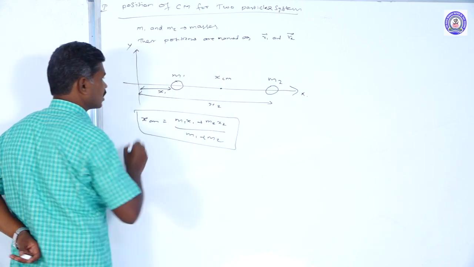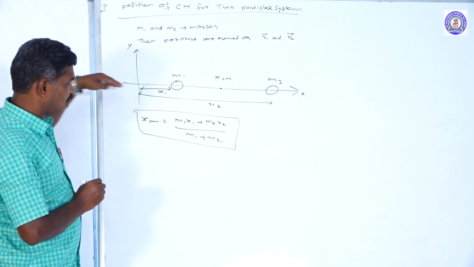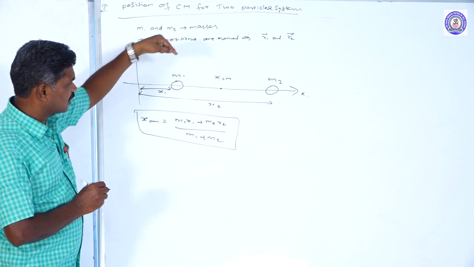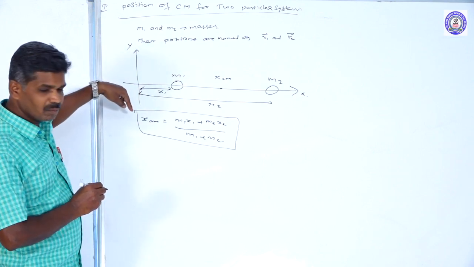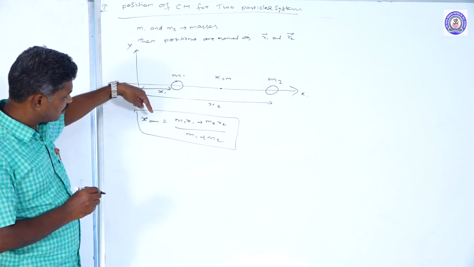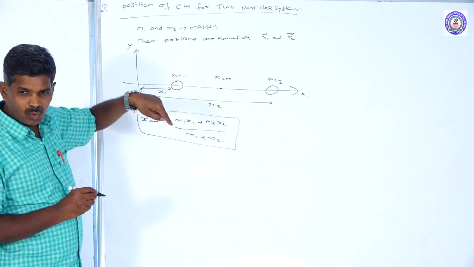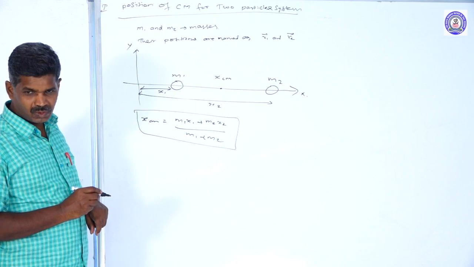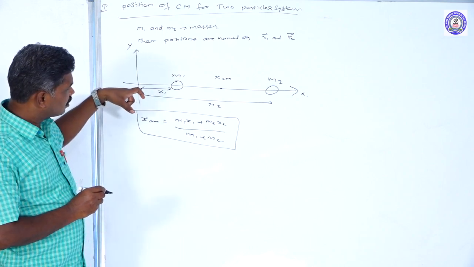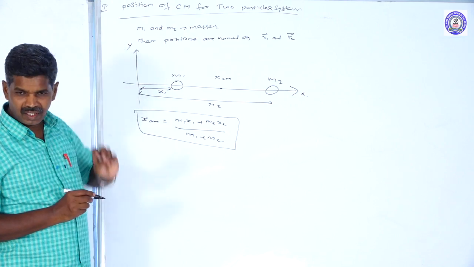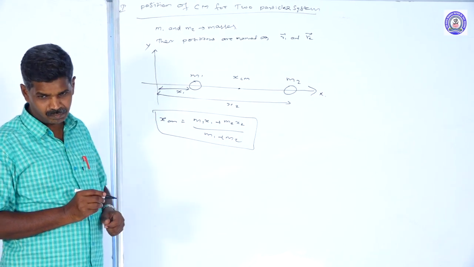If the two particles are placed along the x-axis, the center of mass of the two particle system can be calculated with the formula xm equals m1 x1 plus m2 x2 divided by m1 plus m2. Okay. Then suppose these two particles are placed anywhere in the xy plane.